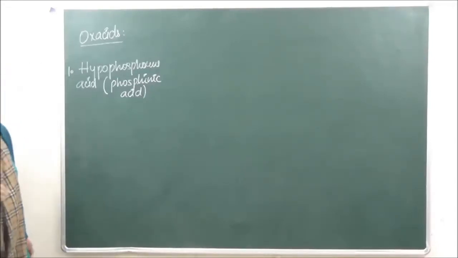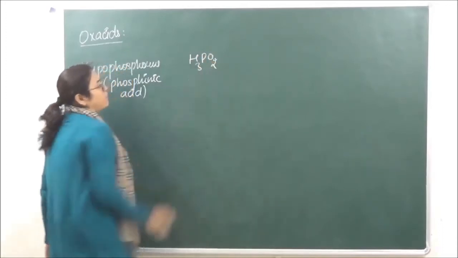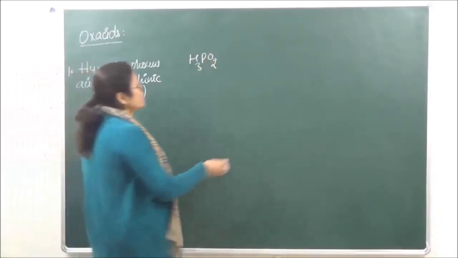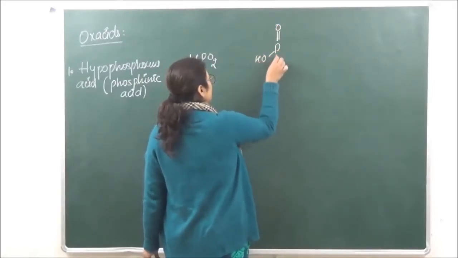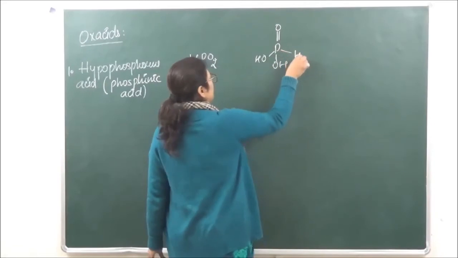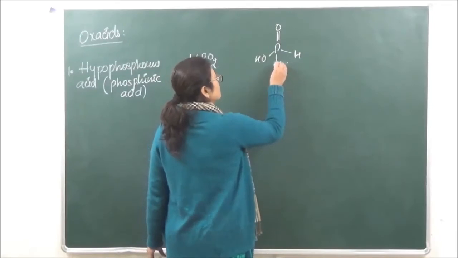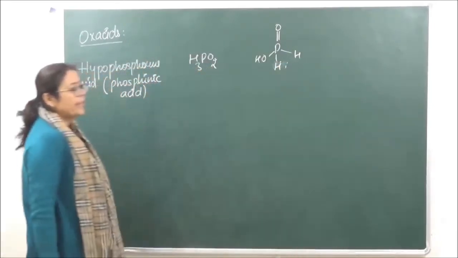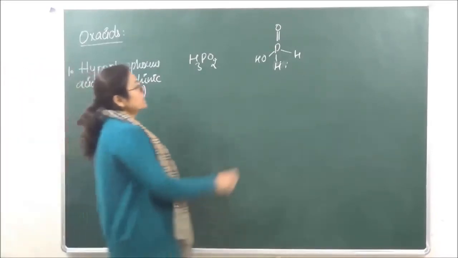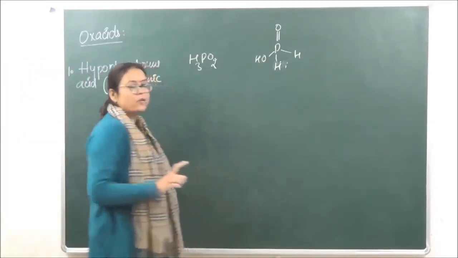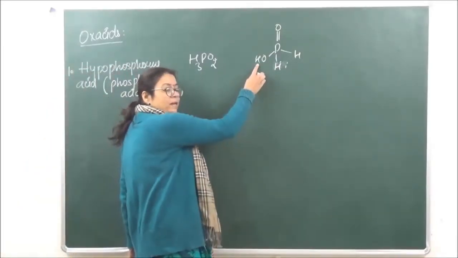It has the formula H3PO2 and it has the following structure. If you look at the structure of hypophosphorus acid, what you can see over here is that only one hydrogen is present as a hydroxyl group. Therefore, only this hydrogen will be replaced.